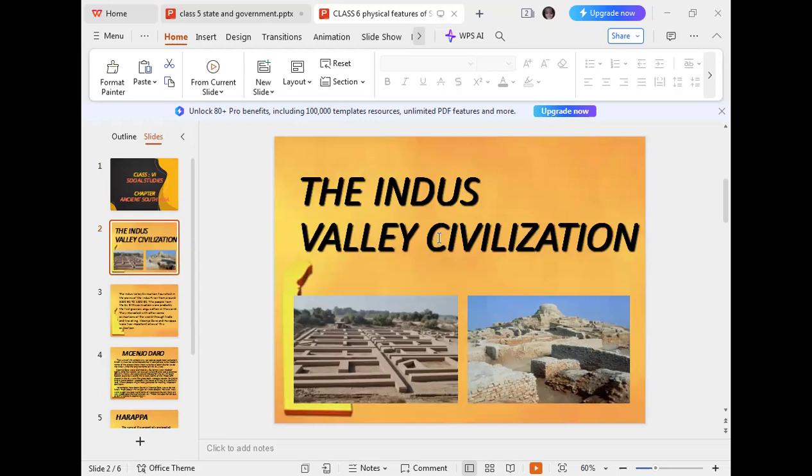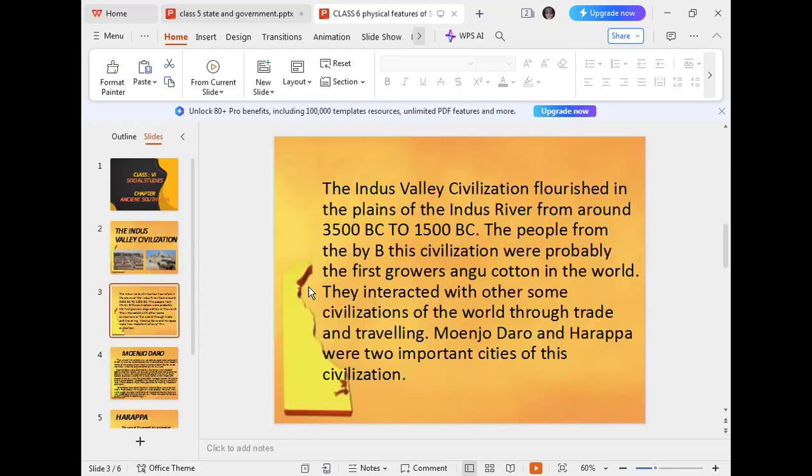Okay, the Indus Valley Civilization consists of two cities. One is Mohenjo-daro and the second is Harappa. So first of all, I will give you some information about the Indus Valley Civilization.